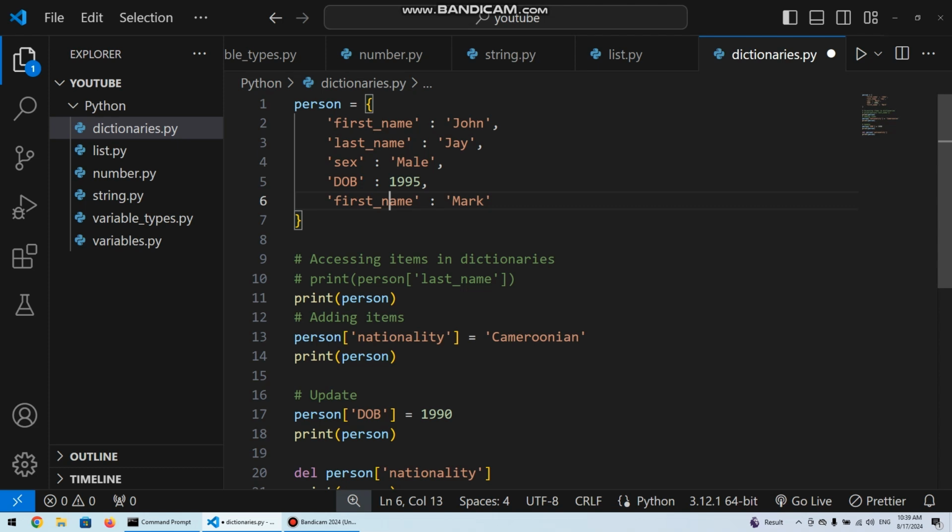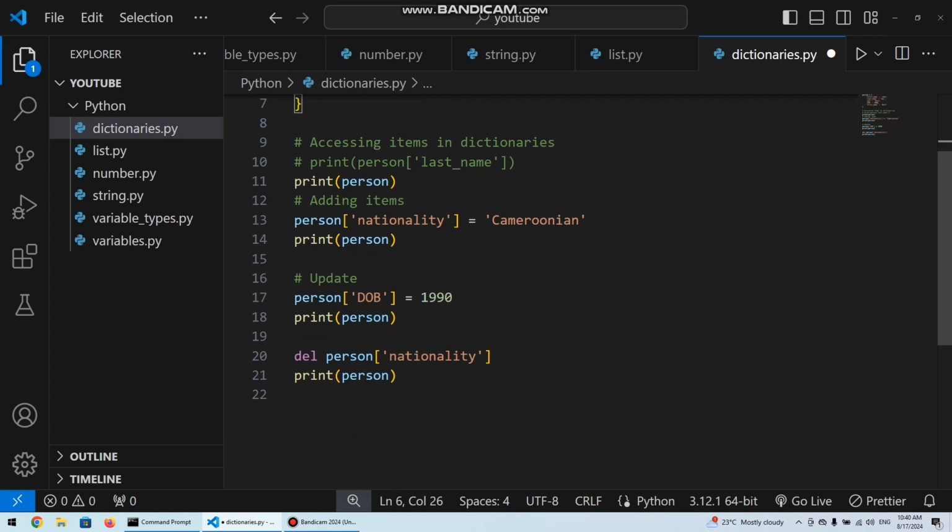So the two rules you should respect when working with dictionaries are that two keys cannot have the same name, while values can have the same name. There's no issue with that, but keys cannot have the same name. Keys are what you have first here on the left, and values are what you have here. Values can have the same name, no problem, but keys cannot. And keys are case sensitive.